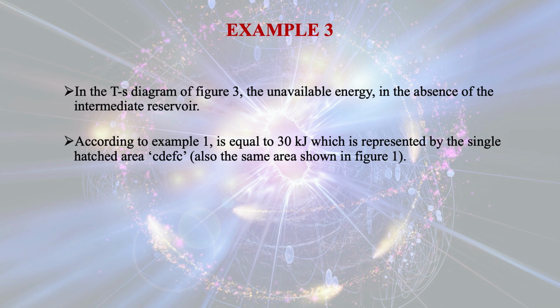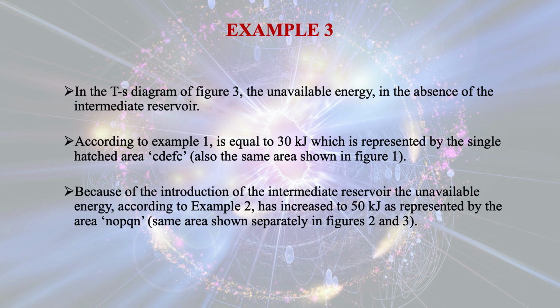Also the same area is shown in figure 1. Because of the introduction of the intermediate reservoir, the unavailable energy according to example 2 has increased to 50 kilojoule, as represented by the area NOPQN, the same area shown separately in figures 2 and 3.